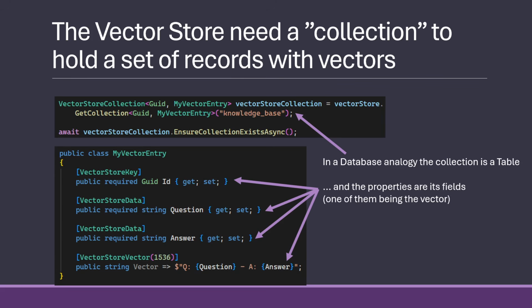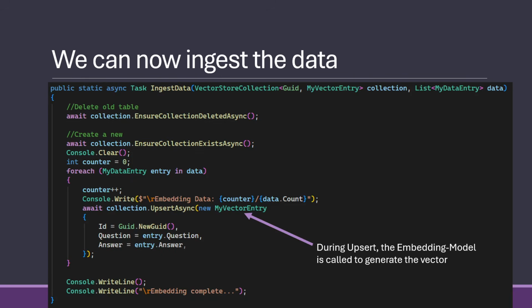So we built that object, and then we can begin to ingest our data. We take our collection and our data, and in my case, I'm just deleting the table and recreating it. In real life, you wouldn't do that. You would just put in the delta of what has been updated using upsert here.